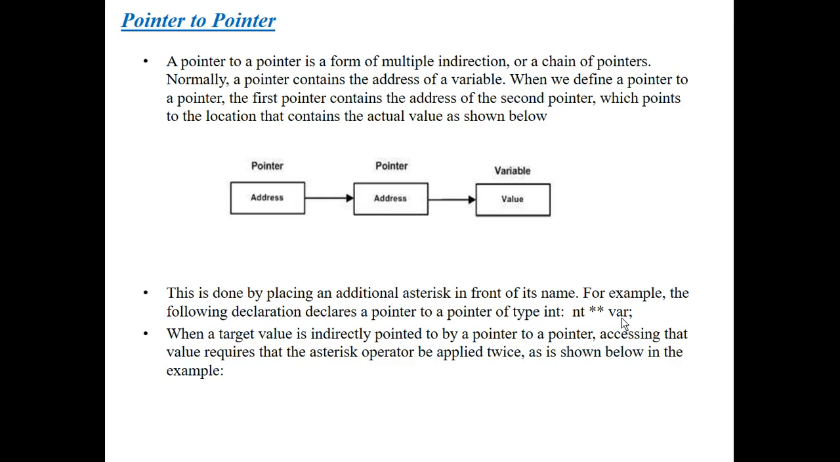So pointer to pointer is a form of multiple indirection, or a chain of pointers. That means when we define a pointer, the first pointer contains the address of the second pointer, which points to the location that contains the address of the actual value. Next, this pointer points to the location where the actual value is stored. So this is the way we use the pointer to pointer concept in pointers.